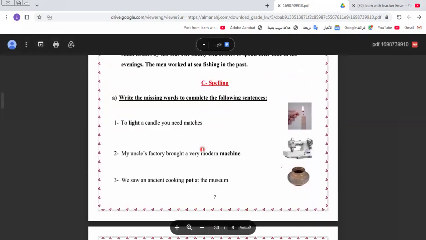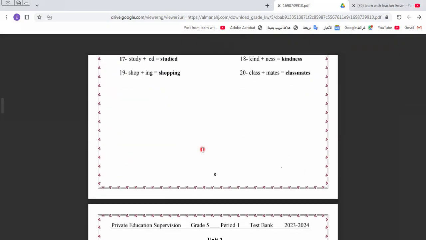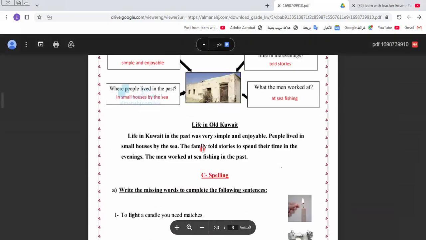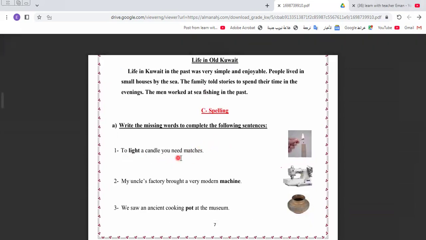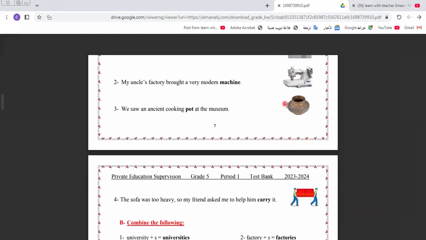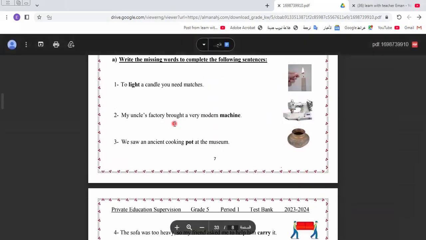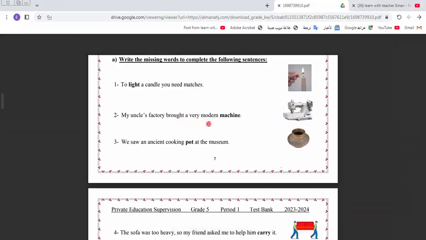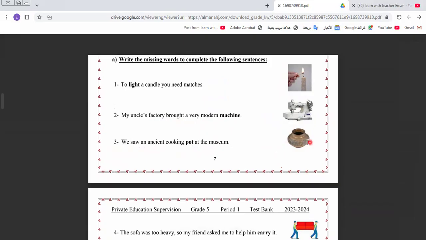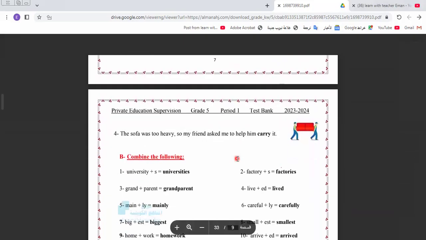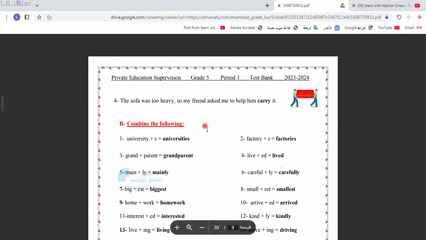Here we have a question, which is spelling. Here we say, to light a candle, we need matches. Here we say, my uncle's factory bought a very modern machine. We saw an Asian cooking pot at the museum. The sofa was too heavy, so my friend asked me to help him carry it.